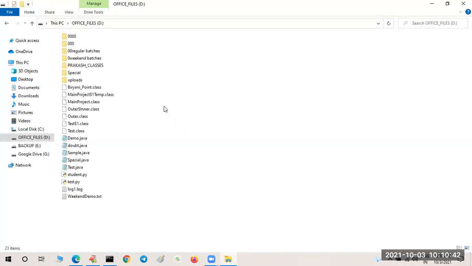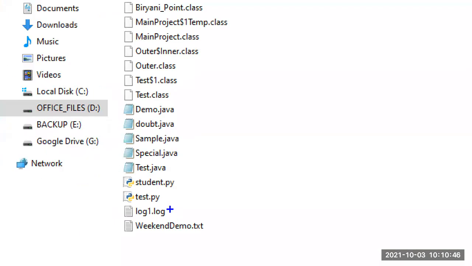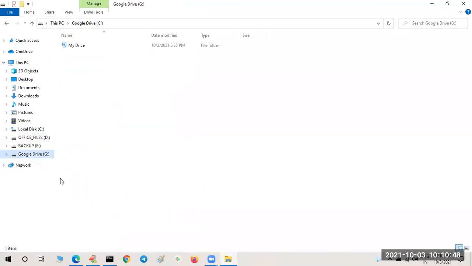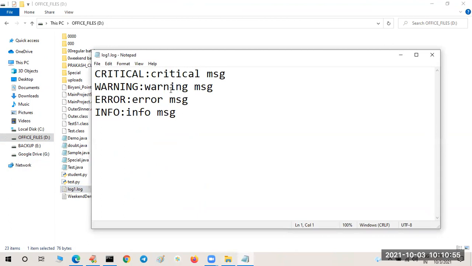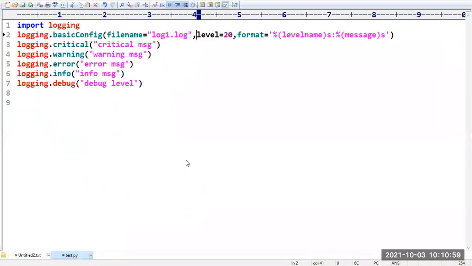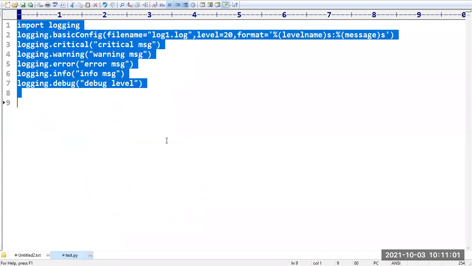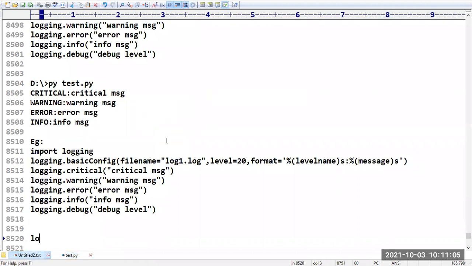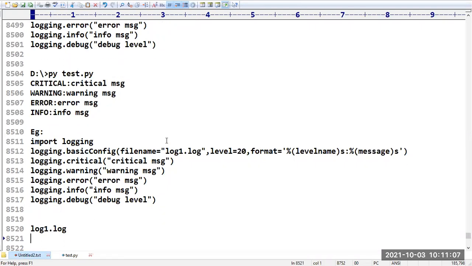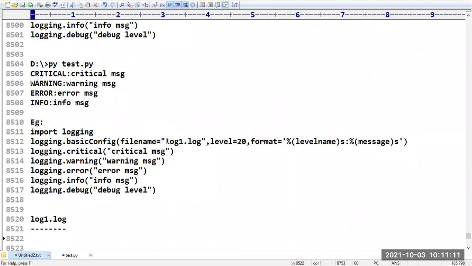In the current working directory, did the log file get created or not? Yes, the log file got created. If you open that log file, you can see the messages. Have you observed these messages have been written into the log file? This is the beauty of it. Of course, the program is the same, but the output is written to the log1.log file. In this particular log file, the information has been written.